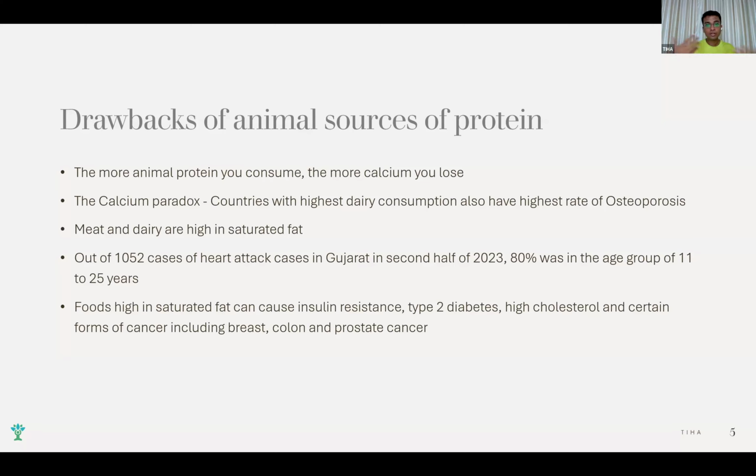It's been 2 years, but unfortunately I can see that dairy has entered my house again, and when a guest comes, they make paneer for them, and then the rest of the people also end up eating a little. But believe me, if you have any of these cases in your house, diabetes, hypertension, high cholesterol, cancers, you should completely stop consumption of animal products in your diet. This can, as they say, save your life. It is so important. Yeah?